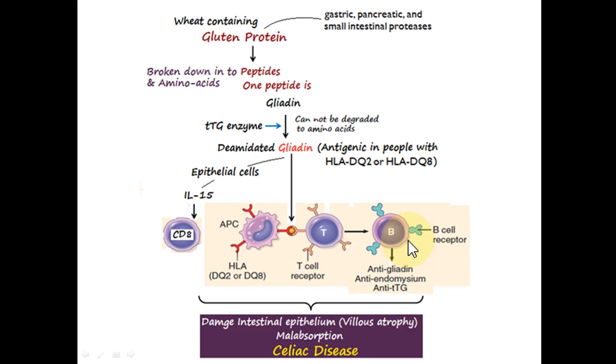The three types of antibodies that are secreted by the plasma cells are known as anti-gliadin antibodies, anti-endomysium antibodies, and anti-tissue transglutaminase antibodies.